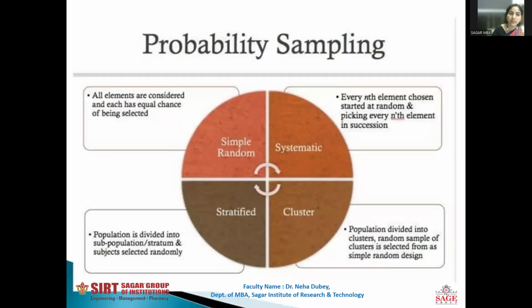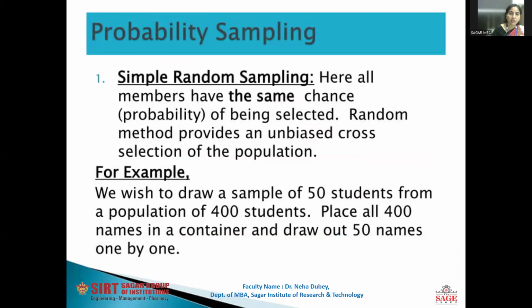Now, probability sampling. In simple random sampling, all elements are considered and each has an equal chance of being selected. In systematic sampling, every nth element is chosen, starting at random and picking every nth element in succession. Cluster sampling is a small grouping, where the population is divided into small clusters, and a random sample of clusters is selected using a simple random design. In stratified sampling, the population is divided into subpopulations called strata, or a single stratum, and subjects are selected randomly. Now, one by one, we can discuss with examples.